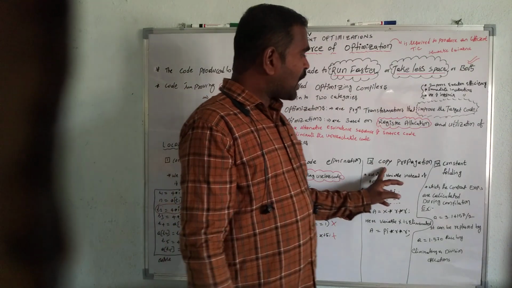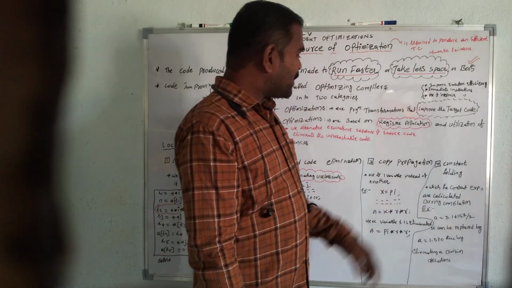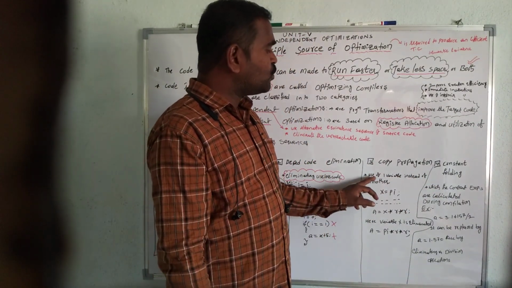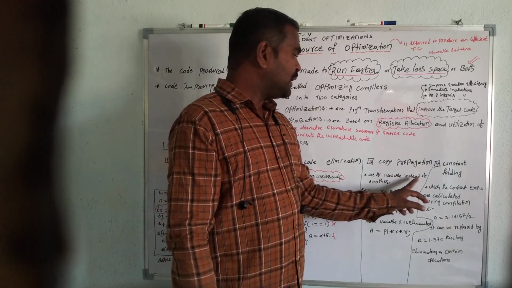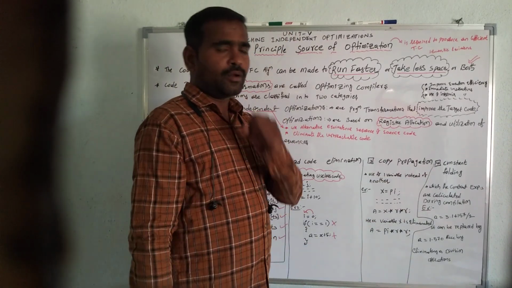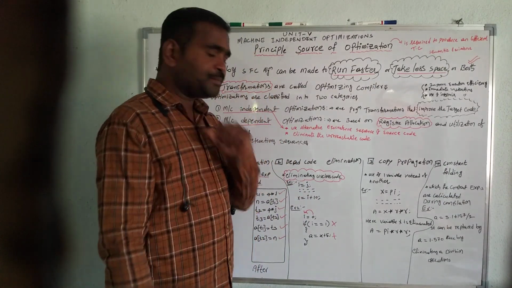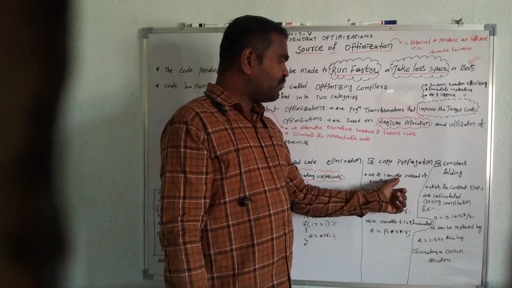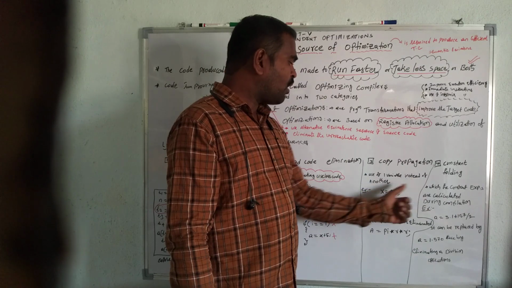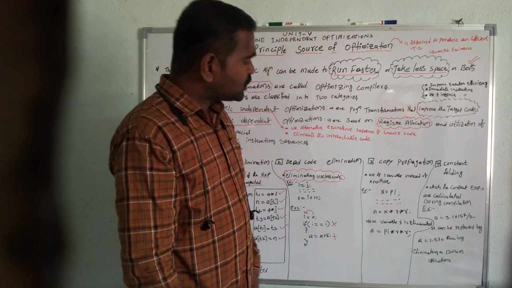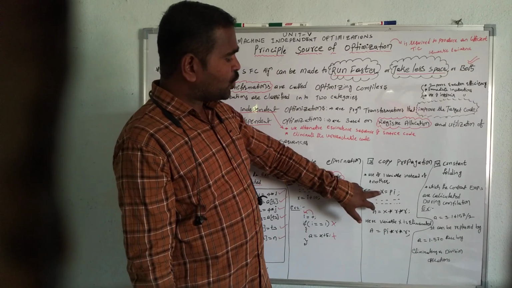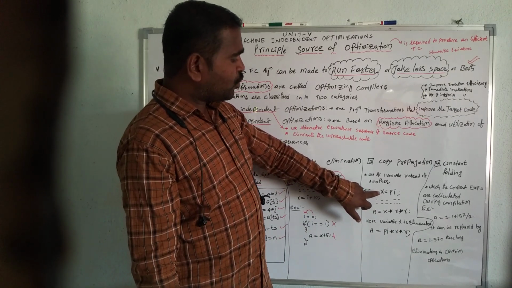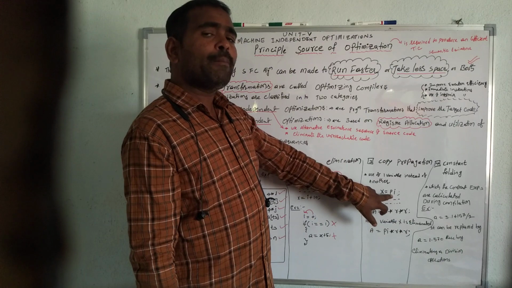The next one is the copy propagation. The copy propagation is nothing but use of one variable instead of another variable. Suppose, one example here, the x variable location I initialized to pi value.